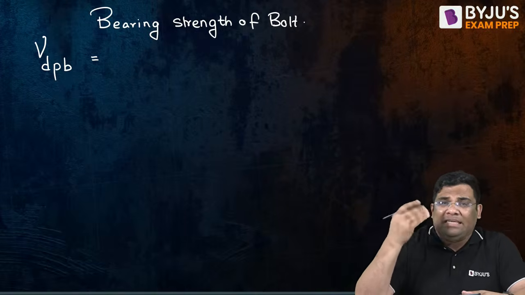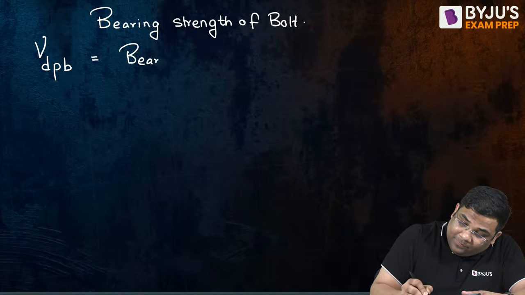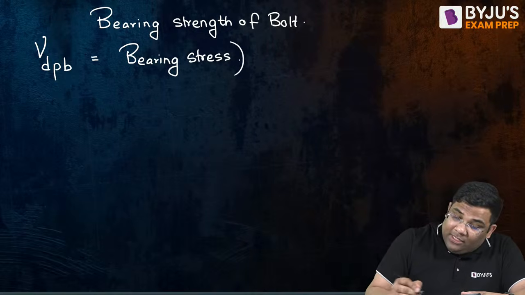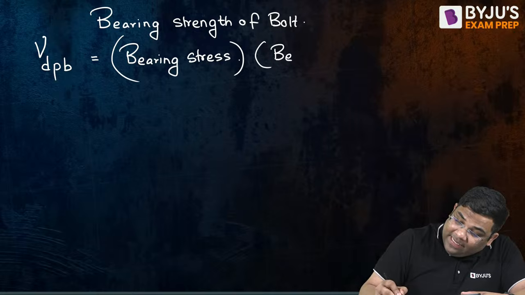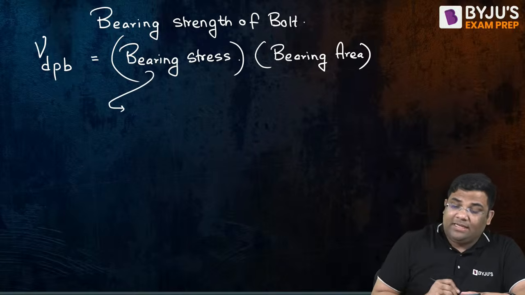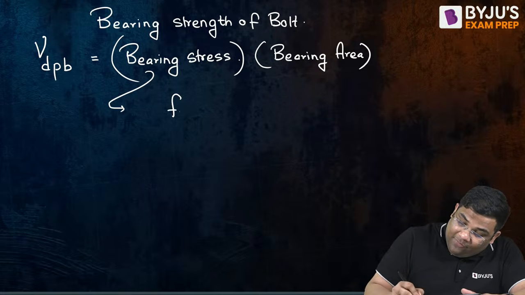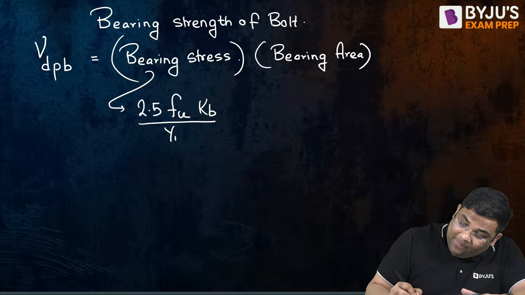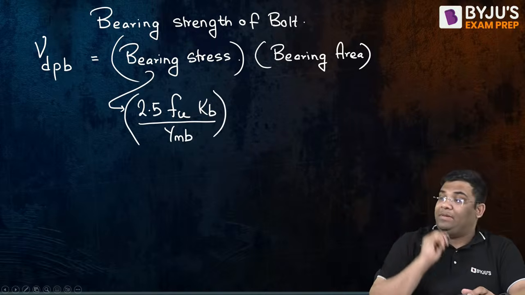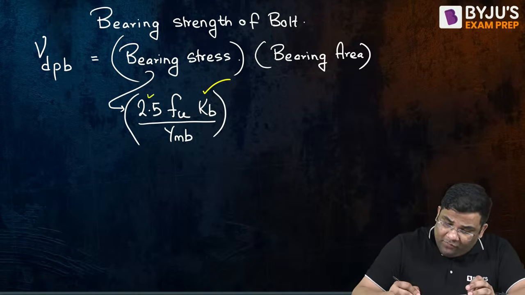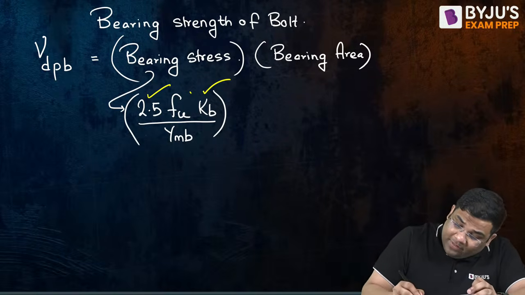the stress. You can say bearing stress, bearing stress into what? The bearing area. Very easy. Now what is the bearing stress? The bearing stress will be equal to Fu into 2.5 kb by gamma mb. This is the bearing stress. So there is a factor called kb, there is 2.5 and there is gamma mb also along with this Fu.